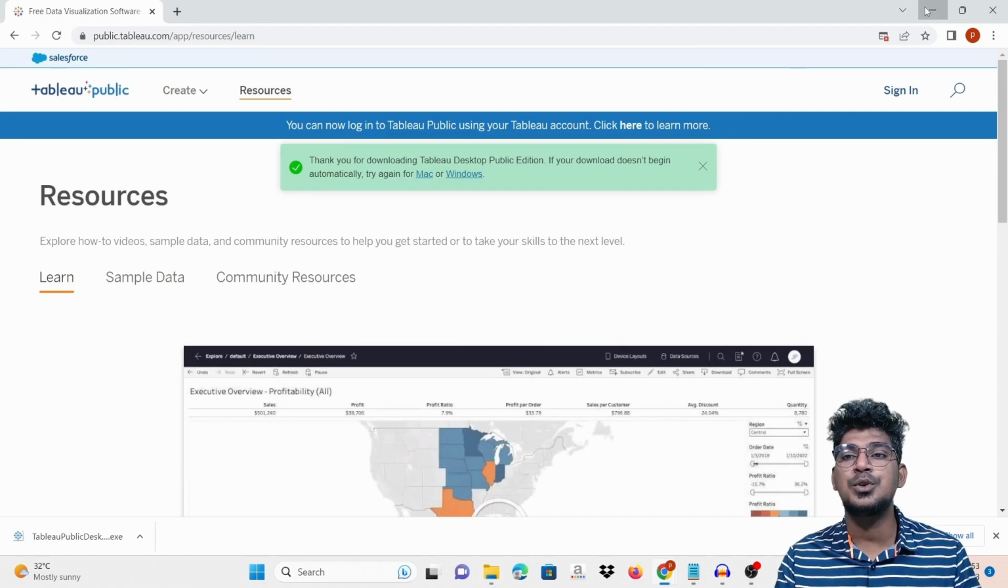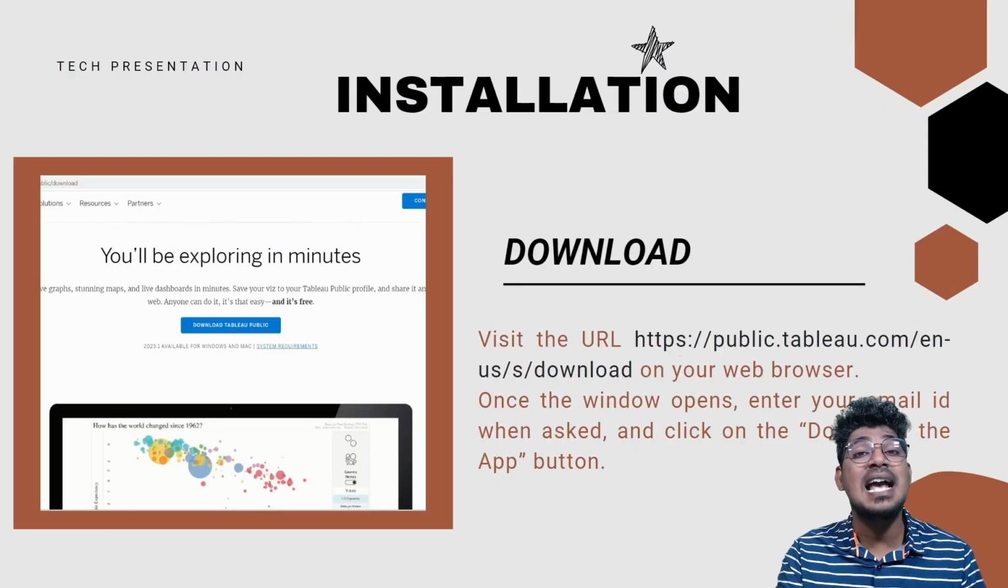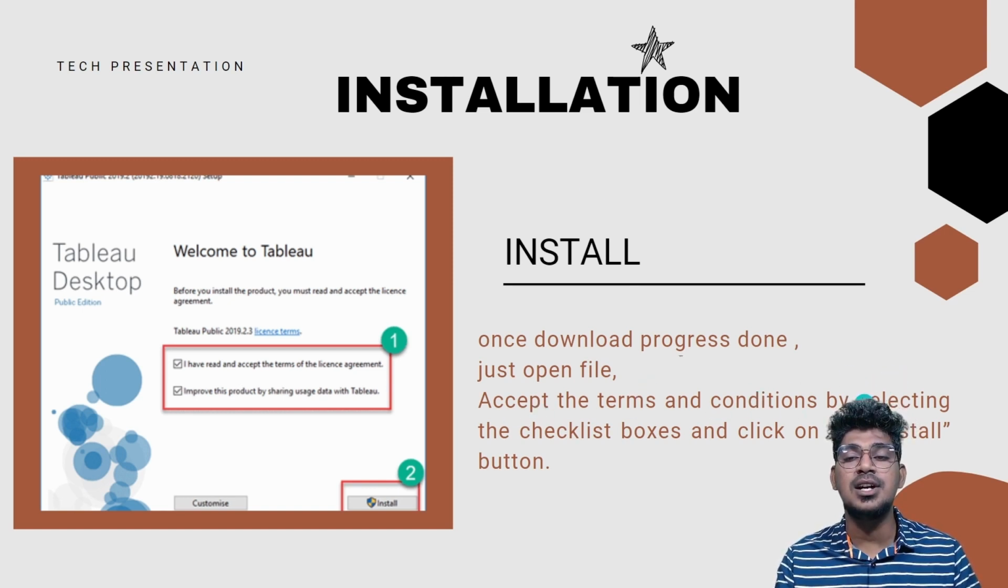I will tell the procedure in a slide way. Once you have downloaded this particular exe file and the download is done, just open that file and accept the terms and conditions. Select the checklist boxes like this. So just click here and also click here.